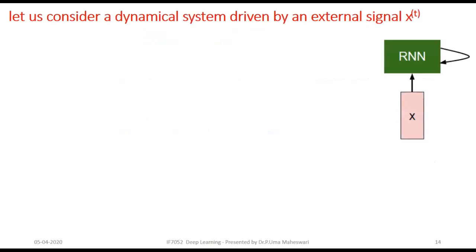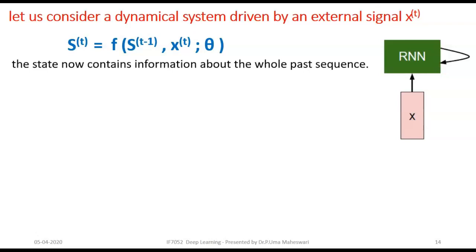And let's consider a dynamical system driven by an external signal x of t, where x is the input at time t to an RNN, which can be written in notational form as s of t equals f of s of t minus 1, comma x of t, as well as the parameter theta. Now the state contains the information about the whole past sequence.